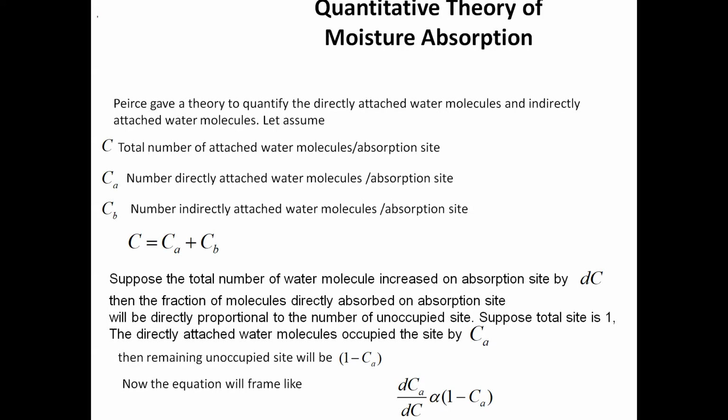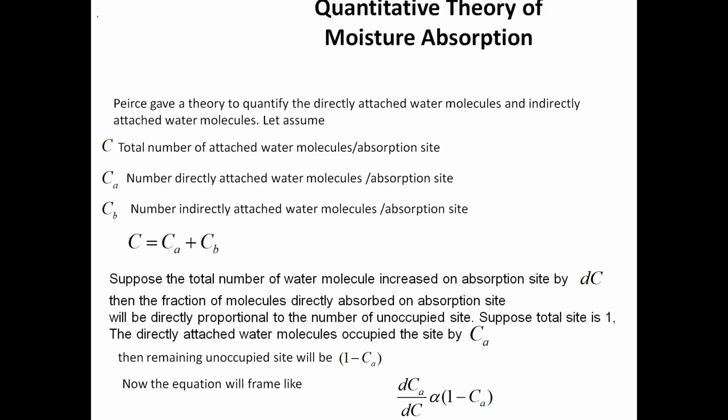Whatever fractional change in water molecules which are attached on that site directly will depend on the unoccupied sites, means which are still left where water molecule is not attached. So what will be the fraction of that site? Suppose the total site is 1, the directly attached water molecule occupied by site CA, that will be 1 minus CA, because total site is 1.